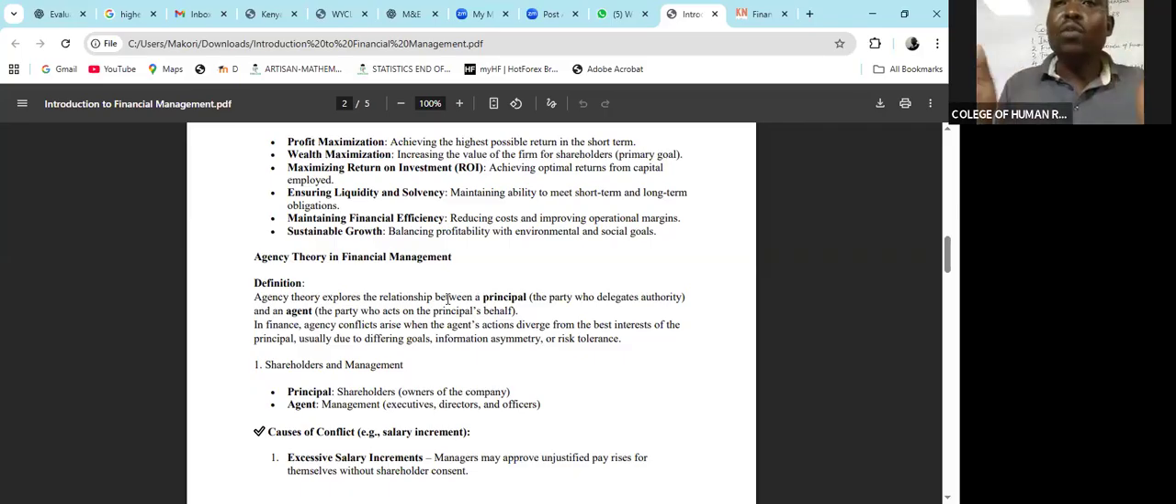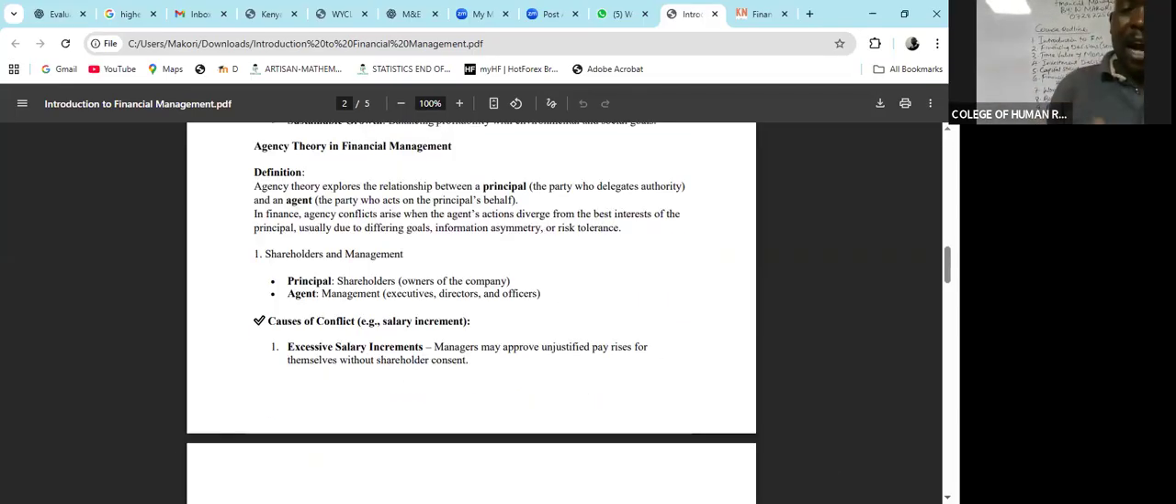So the shareholders, because they are the owners of the business, they are the principals. They have delegated the duties to the management, so the management becomes the agent. But as the agent does the activities on behalf of the principal, we are going to have some conflicts that will arise. Number one, this particular management team can exercise what we call excessive salary increments. They can decide to award themselves hefty salaries at the expense of the shareholders, which are not justified. So it creates a conflict.